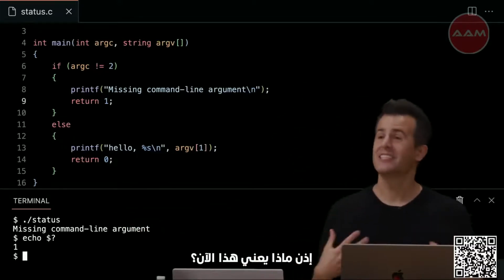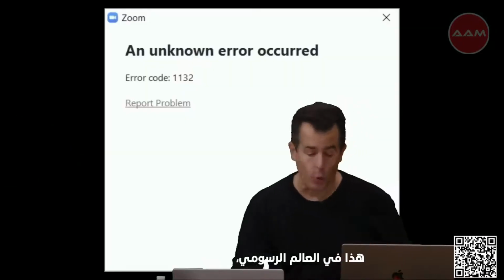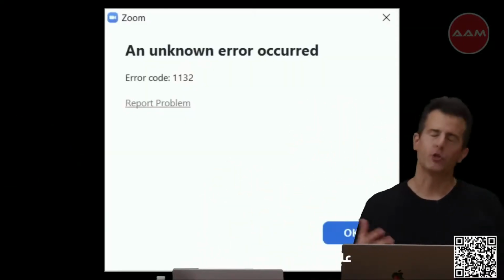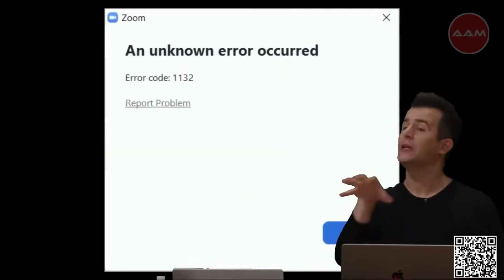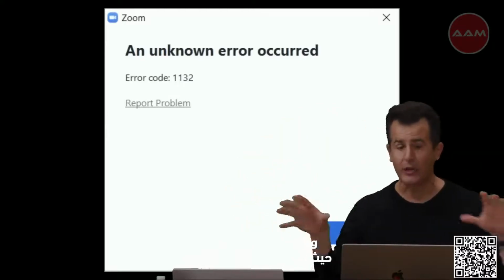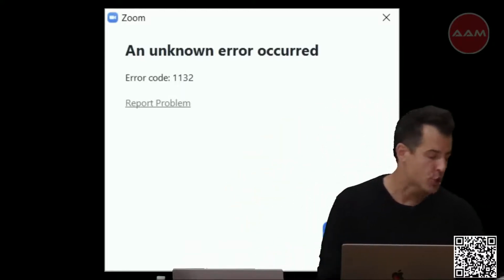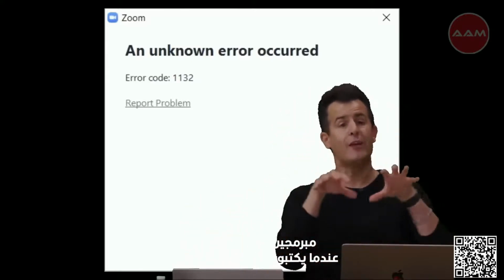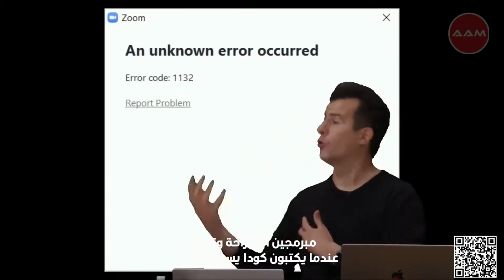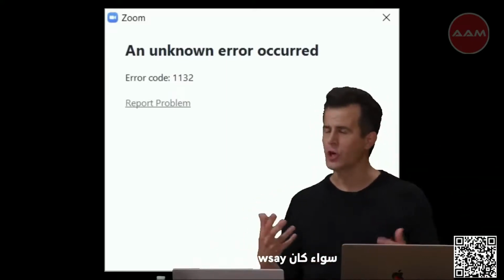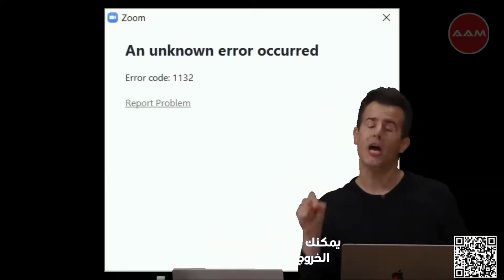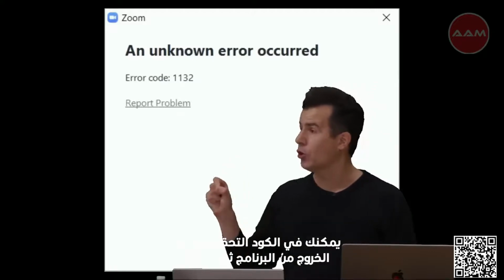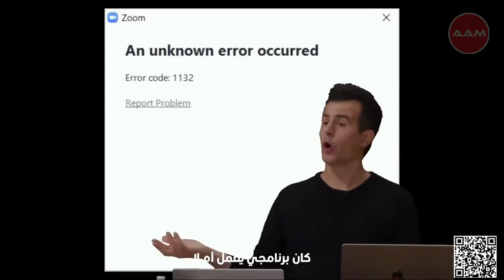So what does this now mean? In the graphical world, we would just show something on the screen, which is a little more informative to the user. But even in the Linux world, where you don't have a GUI necessarily, even for the programs we've written, you can check these exit statuses. And in fact, more advanced programmers, when they write code that calls programs, be it cowsay or anything else, can check what the exit status of a program is, and then decide, did my program work or did it not?